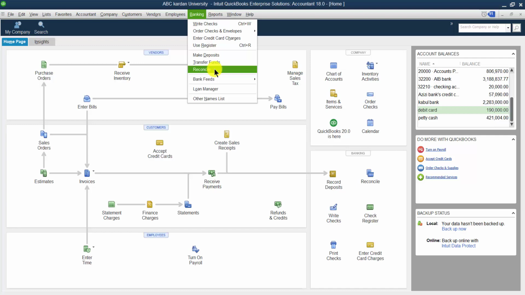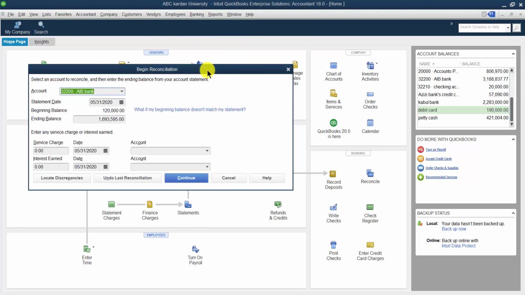Or sometimes we deposit a check to the bank, and until the check gets transferred to our bank account, we increase the balance but the banker does not increase. So there are several other reasons. So the bank may show a different balance and our balance might be a different balance, right? For this purpose, you have to go for the bank reconciliation statement. In order to reconcile the account of the bank, we have to click on this one.